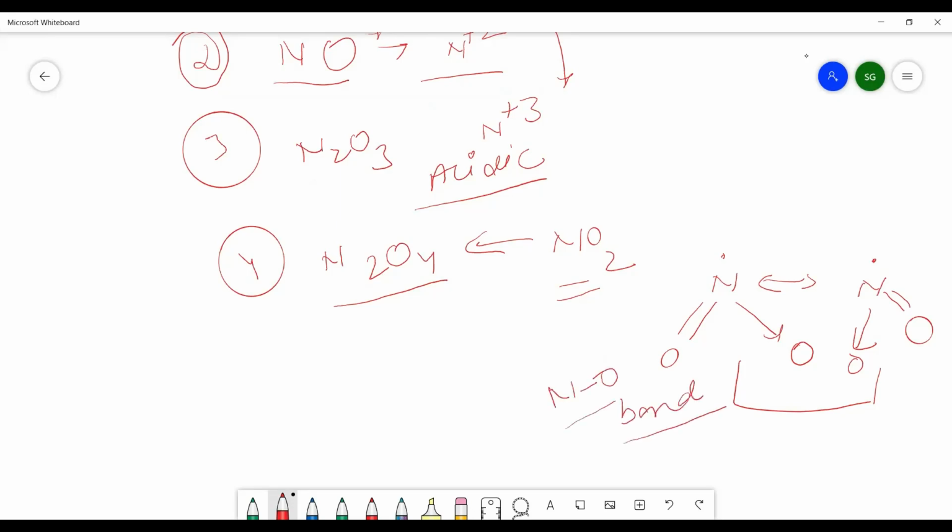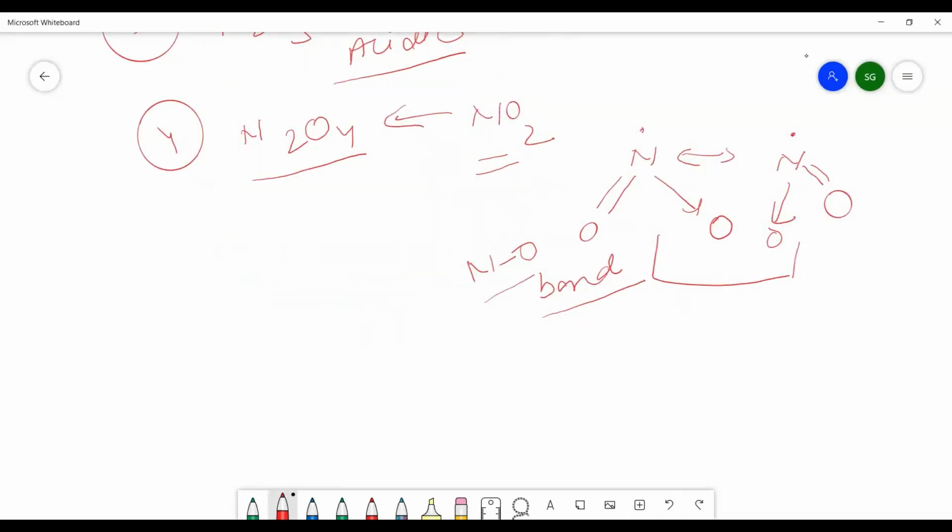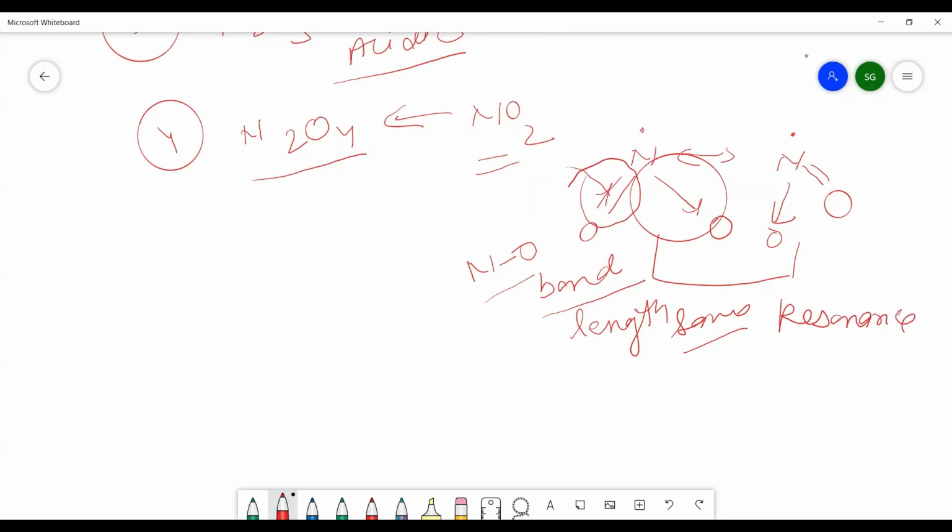This question is very important. The NO bond lengths are the same in NO2, and yet it has one sp2 hybridized, double bonded atom, and a coordinate covalent bond. In spite of this, both NO bond lengths are the same, and the reason is resonance. Because of the resonance, all the NO bond lengths are the same.